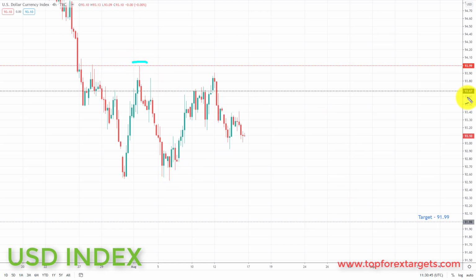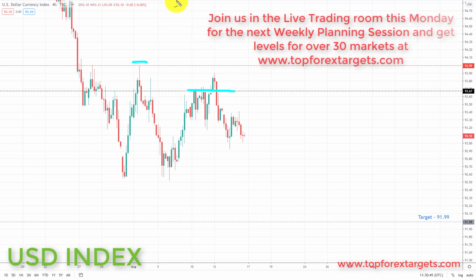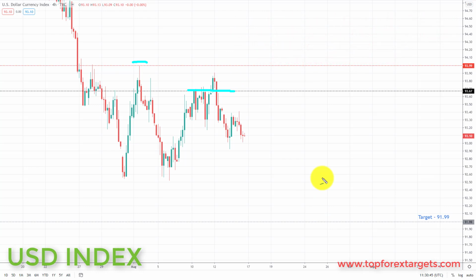And last week we highlighted the 93.67 as an area to look for a bounce to the downside in the dollar index. We did get this, and we did get a nice bounce to the downside. As the dollar index is in an overall downtrend, we are going to go into next week preferencing dollar weak positions once again. But just bear in mind, we are starting to lack a bit of momentum, and when we go through the charts this week, you'll see a couple of the pairs are actually structured in the opposite way to dollar weakness. And although we prefer to go into next week looking for dollar weak positions, we may look at one or two of those in the other direction, just as a part of, let's say, a synthetic hedge plan, which we discussed last week.